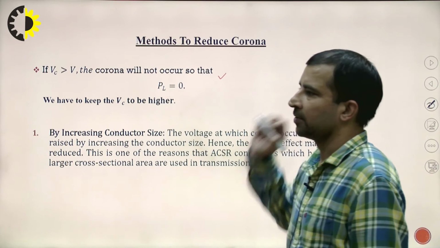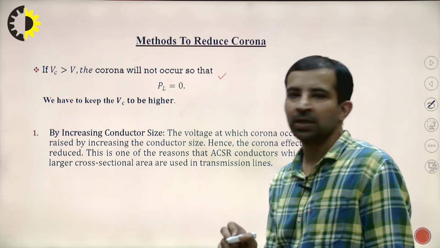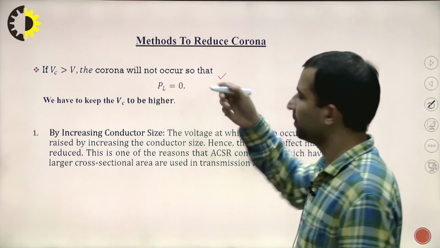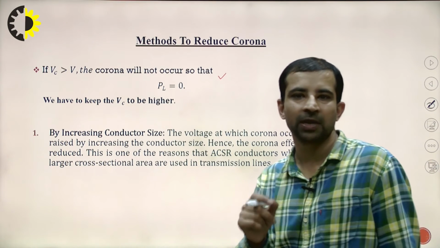Methods to reduce corona. So what are the methods? Now corona is occurring in the system, and what are the losses in the system? That is given by the Peake's empirical formula. You have seen, that is PL. That is the Peake's empirical formula that we have discussed in the last slide.